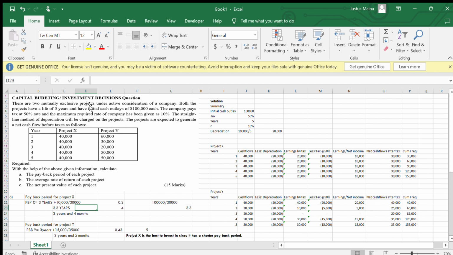So the next question is talking about the average rate of return of each project. So see me in the next video, whereby we discuss the solution on how we can compute the average rate of return of each project for the same question.